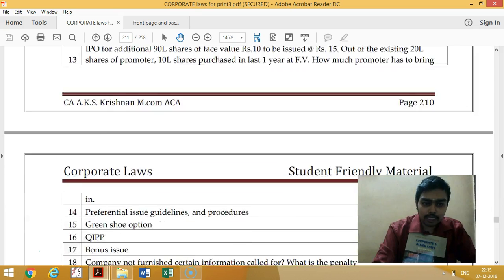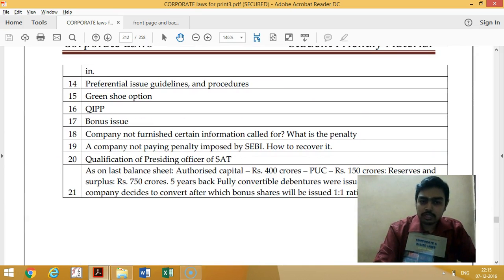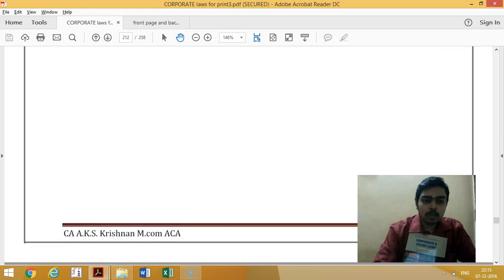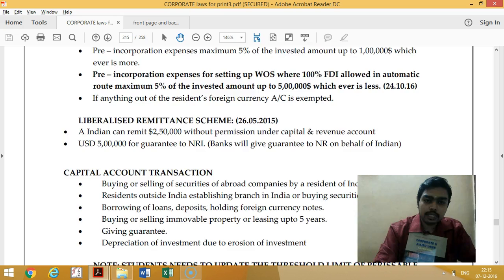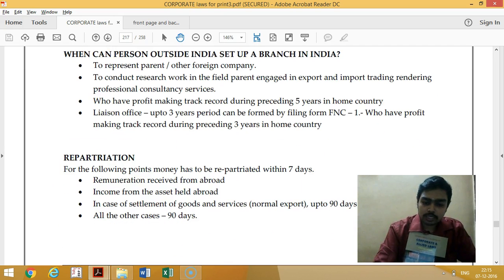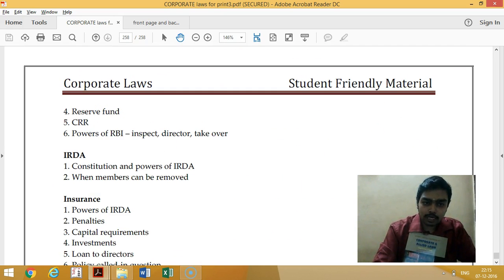And after that, I have given practice questions for you. Once you have done this question paper, that's all, it's enough. That means you are done with SEBI. Like that, FEMA, everything will be there, and interpretation of statutes, etc. Interpretation is fully and out and out practical.